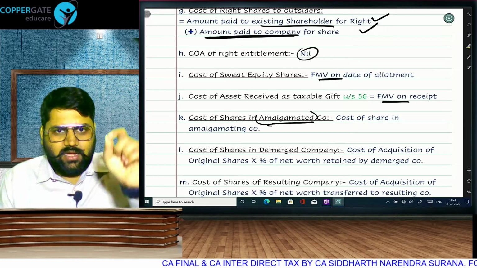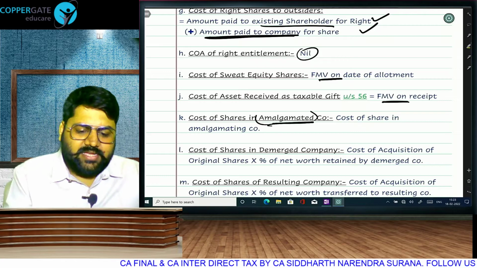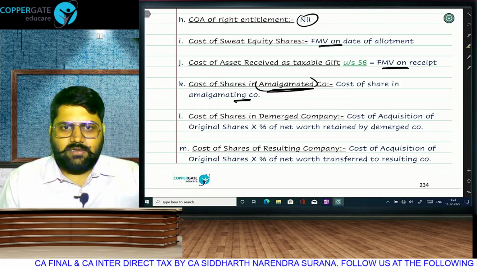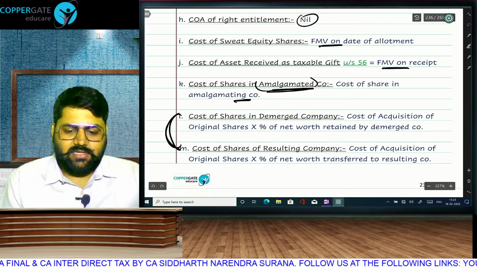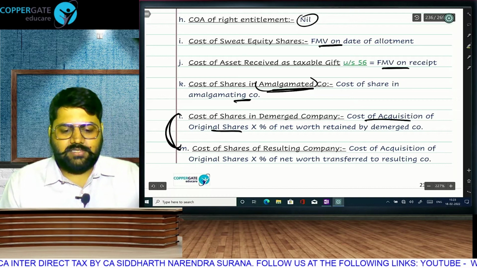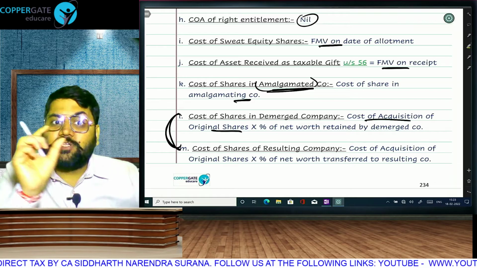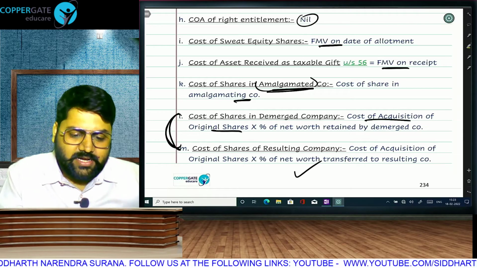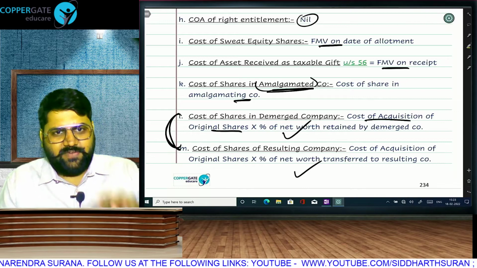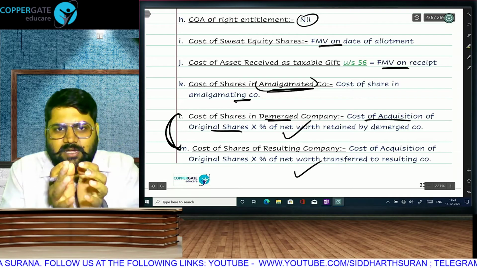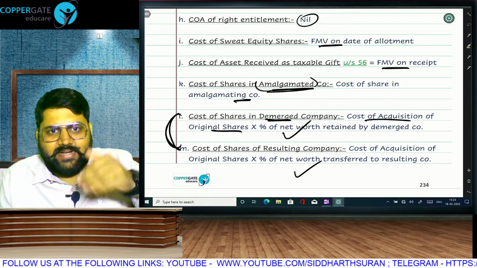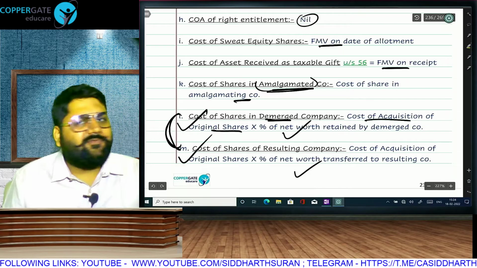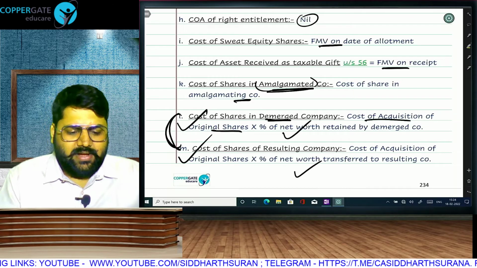Same as business trust: on selling units, we take the cost price of shares. Again, on selling shares of the new company, we will take the cost of acquisition in the old company. In case of demerger, because the old and new company exist simultaneously, I will take the original cost of shares and multiply by the proportion which was transferred to the resulting company; that will be my cost of acquisition there, and the proportion retained in the original demerged company is the cost there. If I spend 1 lakh rupees in becoming a shareholder, and this company splits into 2 companies by transferring 40% of its assets, then 60% of my 1 lakh will remain as cost here and 40% will become cost there. Of course, then we will apply indexation and all those things.